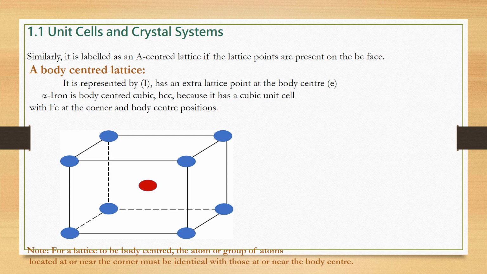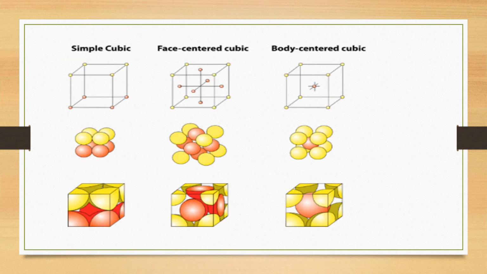Up till now, we studied the face-centered cubic structure, side-centered structure, and then the body-centered lattice. Again, this is the description of simple cubic, face-centered cubic, and body-centered cubic. You can easily see the difference in the extra lattice points. In simple cubic, you can see that the lattice points are present at the corners, while in face-centered cubic, the additional point is present at the center of each face. In body-centered, the extra point is placed at the center of the body.